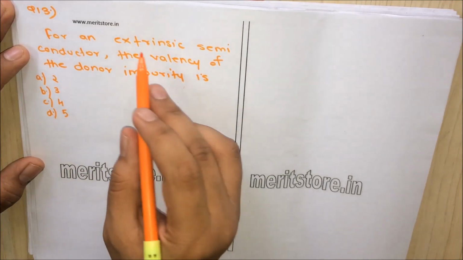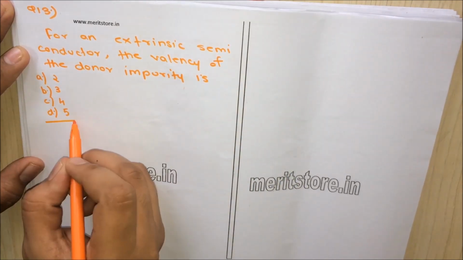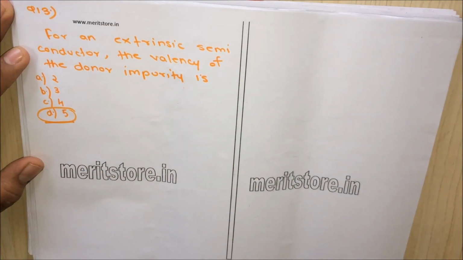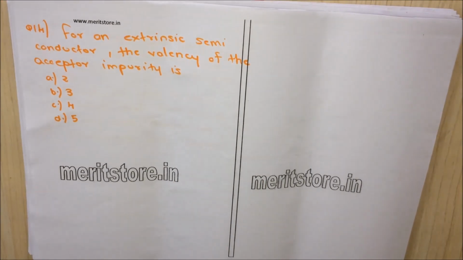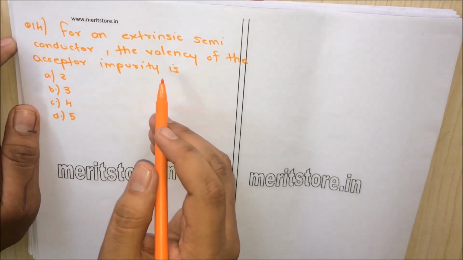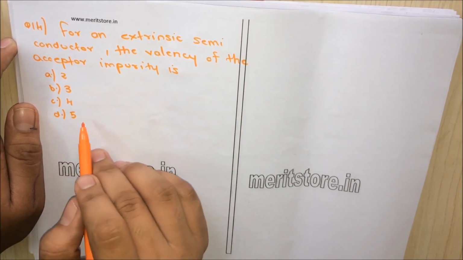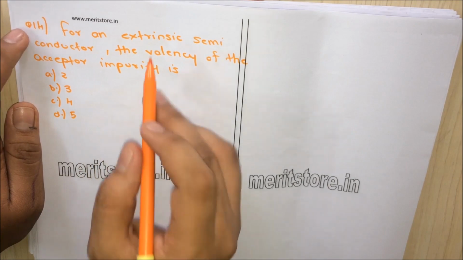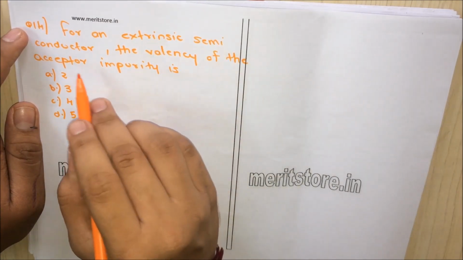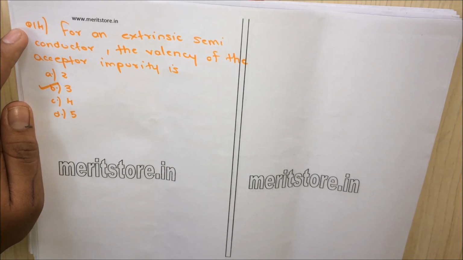So we know that the valency of donor impurity is 5. So option D, 5, is the correct answer. Question 14. For an extrinsic semiconductor, the valency of acceptor impurity is option A 2, option B 3, option C 4, option D 5. So we know that the valency of acceptor impurity is 3. So option B, 3, is the correct answer.